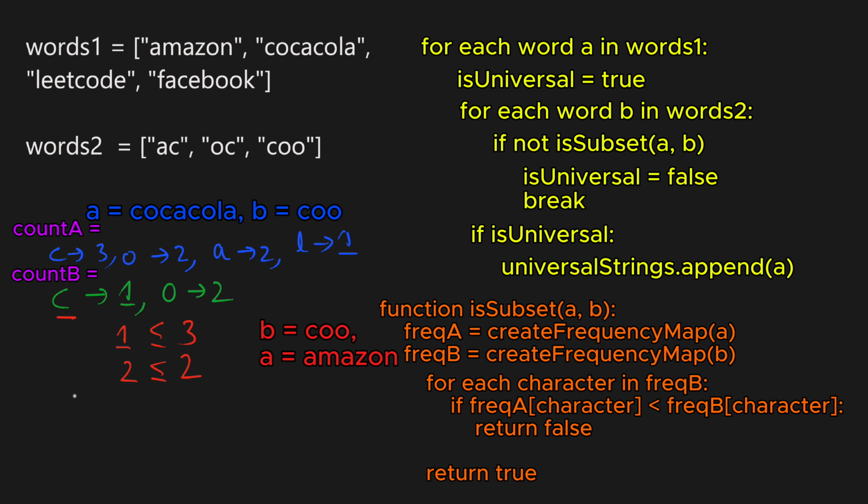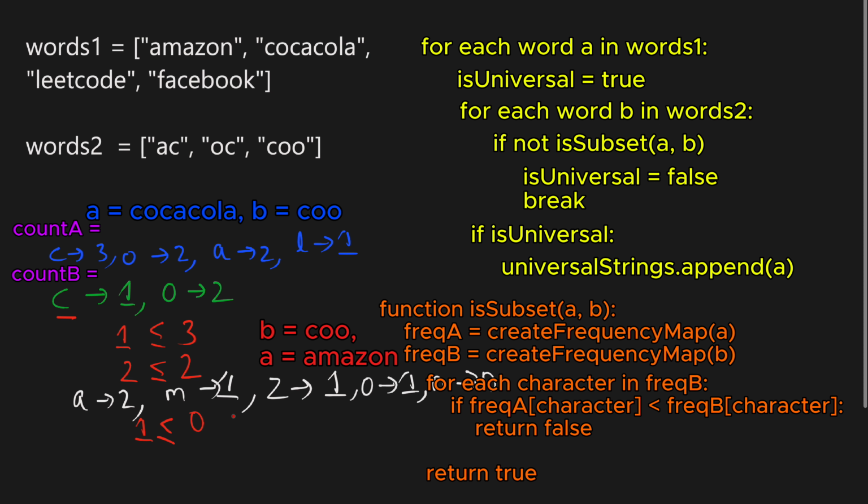Then the frequency map for amazing will be: A occurs twice, M occurs once, Z occurs once, O occurs once, and N occurs once. So again we will check if B is a subset of A. The first character in B is C and its frequency is 1. But the character C does not exist in amazing, that is, its frequency is 0. So B is not a subset of A.